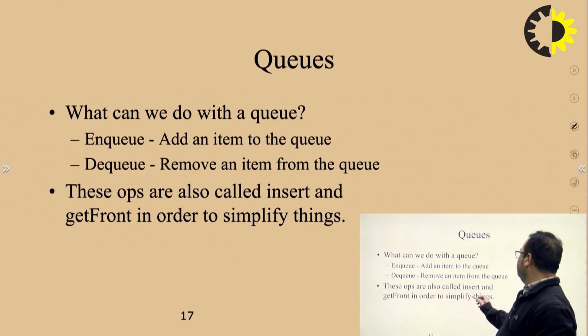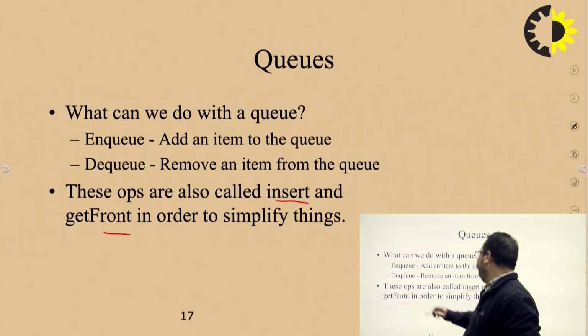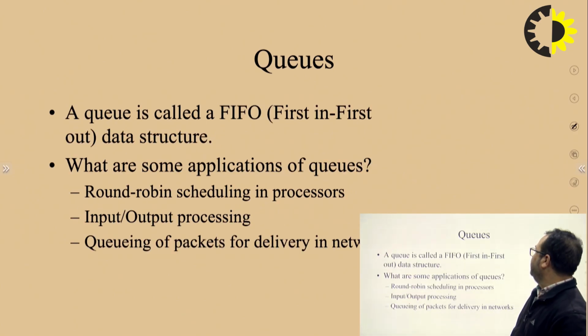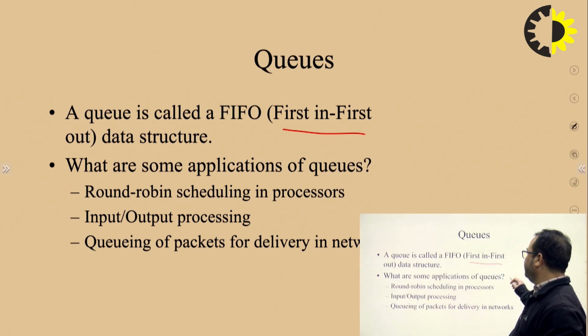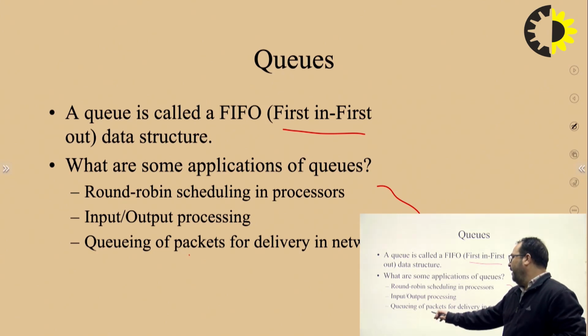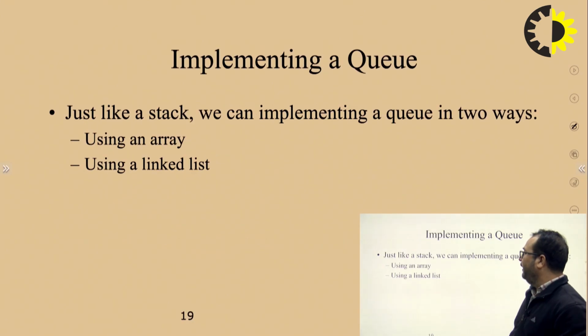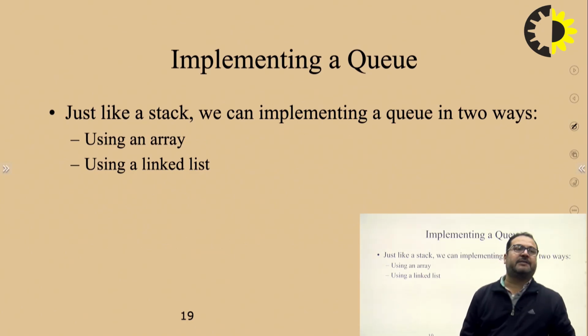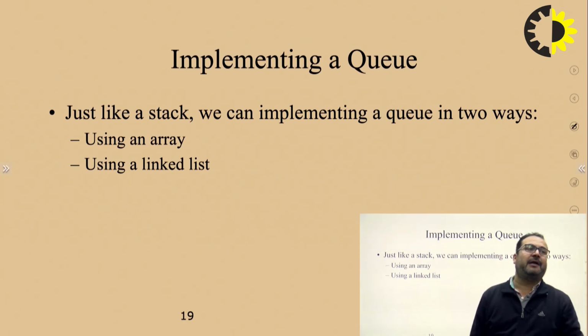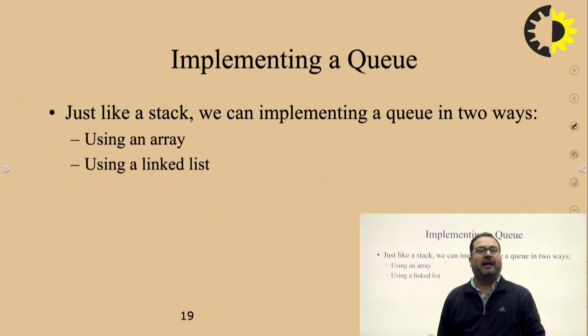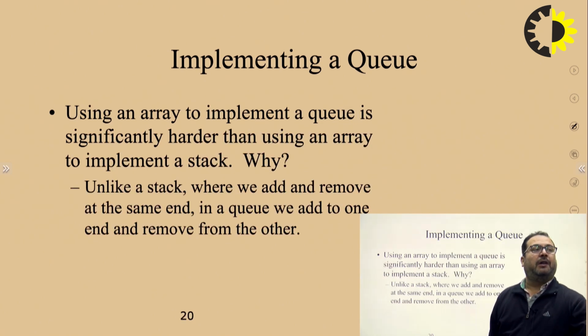These operations are also called insert and get front, in order to simplify things. Some applications of FIFO data structures are round robin scheduling in a processor, input output processing, and queuing of packets for delivery in a network. Just like a stack, a queue could be implemented either by using an array or by a linked list.